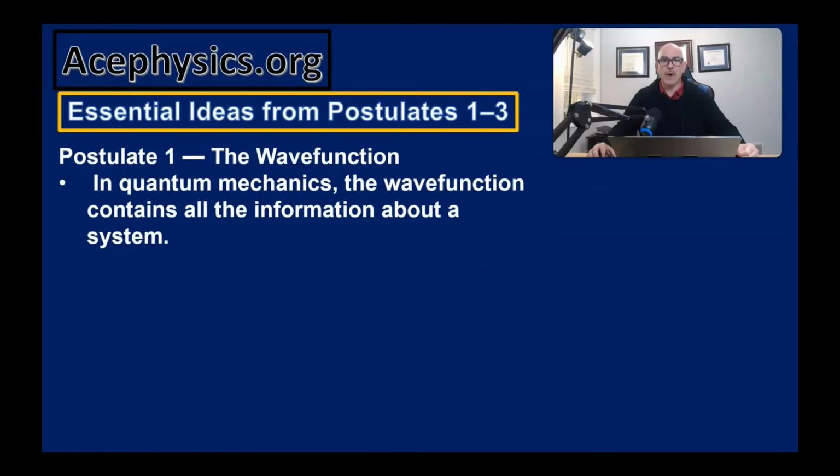Postulates 1 through 3 of quantum mechanics define how a wave function represents the state of a quantum system, and how measurable quantities yield real outcomes with probabilities determined by the wave function. In quantum mechanics, the wave function contains all the information about the system. The main objective in quantum mechanics is to determine the wave function. Once you know it, you know everything you can know about the system. The wave function is the complete description.